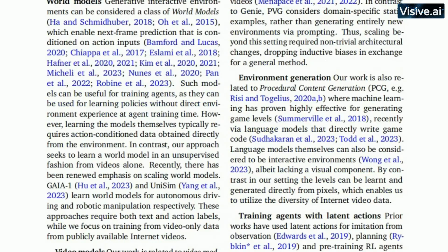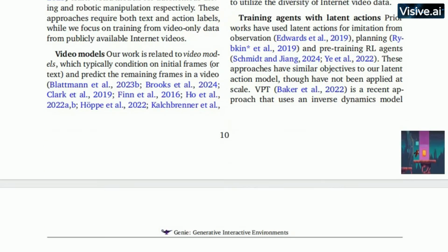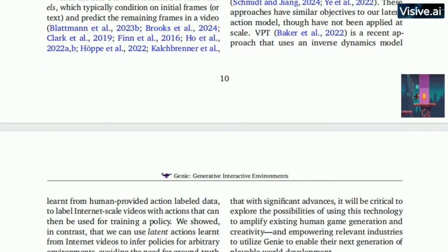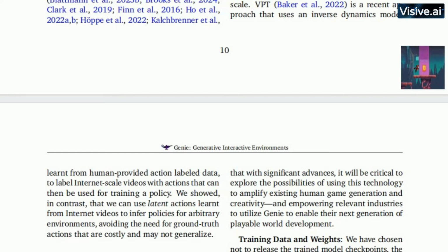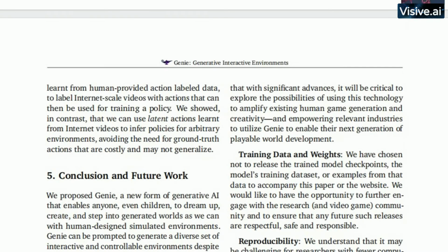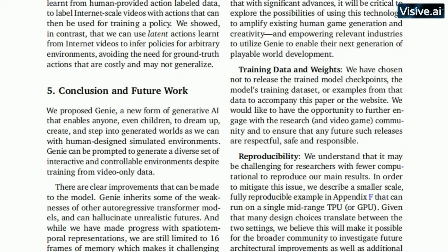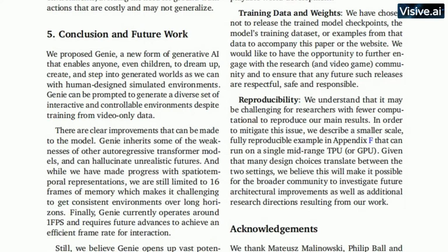In the past, AI has been fantastic at generating images, text, and sound. But Google's Genie takes this a step further. It doesn't just create, it interacts. It doesn't just show you a world, it lets you play in it. Imagine the implications of this, not just for gaming, but for education, training, entertainment, and beyond. We could have AI-generated simulations for medical students to practice surgery, or immersive language learning environments where you can practice ordering a coffee in French at a virtual cafe in Paris.